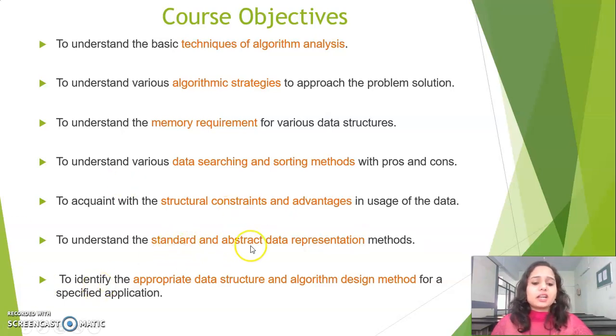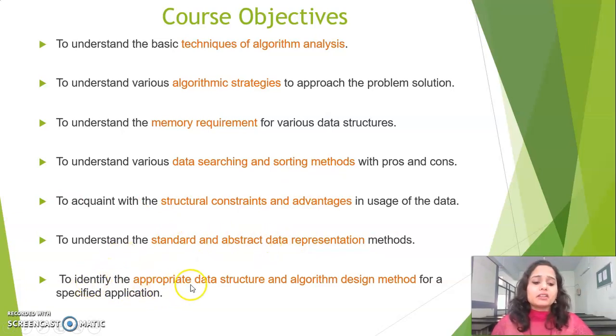To understand the standard and abstract data representation method: in every unit you have the ADT representation for various data structures. For example, array as an ADT, or linked list as an ADT, or stack as an ADT. So you will understand what ADT means, what abstract representation is, and what the standard representation method is.